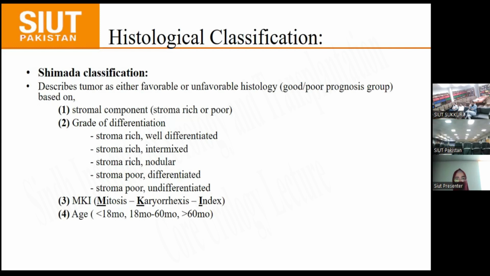So karyorrhexis is the fragmentation of the nucleus and destruction of the cell. Okay, it is a part of apoptosis. Another is karyolysis. In karyolysis, there is a release of enzymes which cause the lysis of the cell. It is also a type of apoptosis.